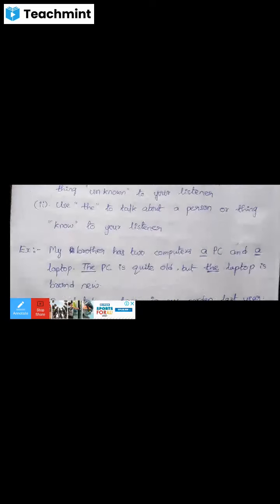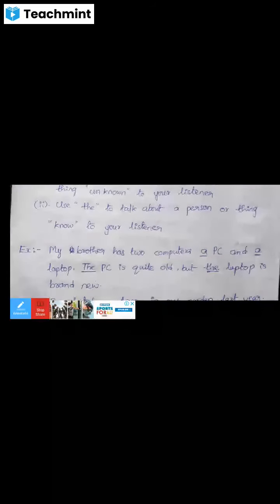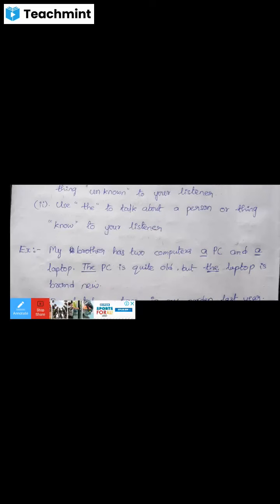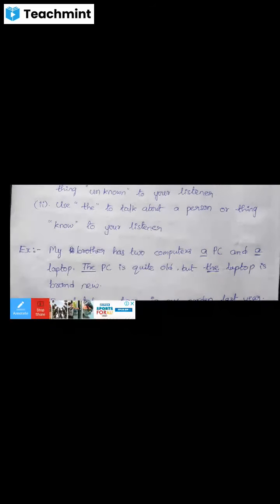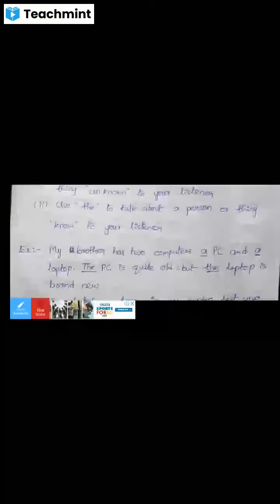So right, I can tell you one example. My brother has two computers, a PC, that is one computer, and a laptop, that is another computer. So the first one we don't know, that is an unknown thing. So that's why we can use a or an, right. A PC,